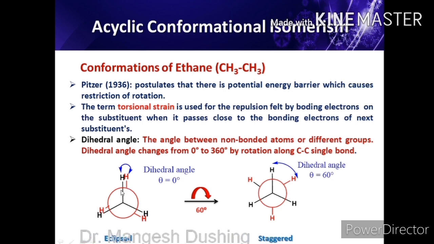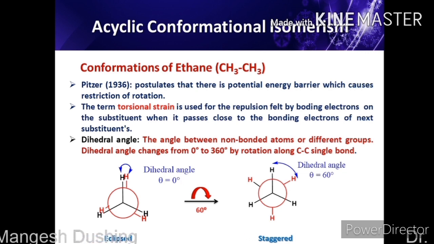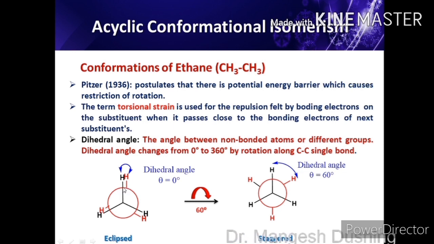In this case, the bond of the front carbon atom and the bond of the rear carbon atom are parallel, so the dihedral angle is 0 degrees. Now if these bonds are parallel to each other, the sigma electrons of the C-H bond of the front carbon and the C-H bond of the rear carbon will have repulsive interactions. Those repulsive interactions are called torsional strain.